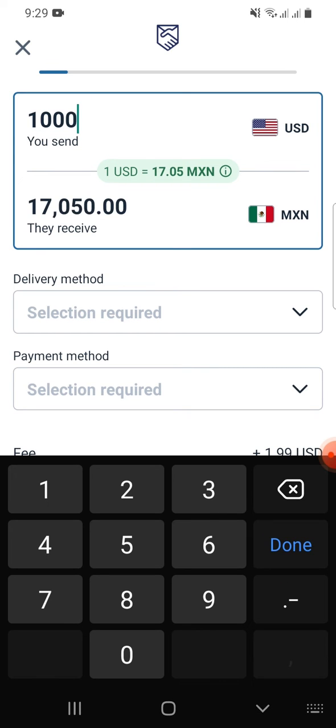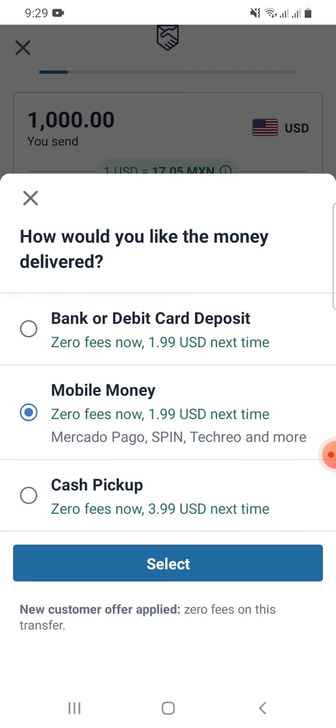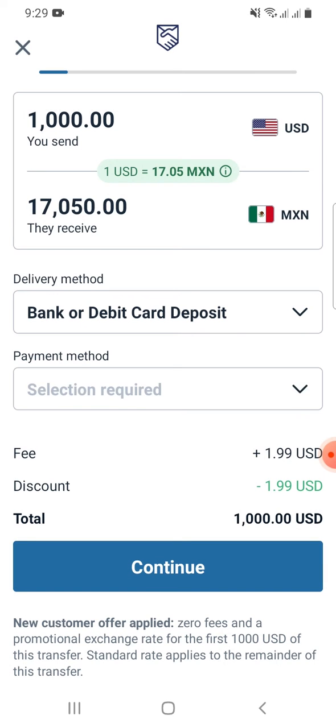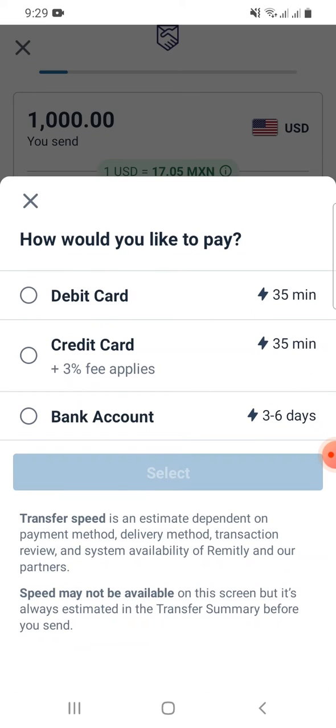You can check out the price of money you are sending from one currency to another, such as USD to Mexican. After that, select your delivery method. Choose the bank or debit card deposit option from here. Then, select the method of how you would like to pay. You can use debit, credit card, and bank account.